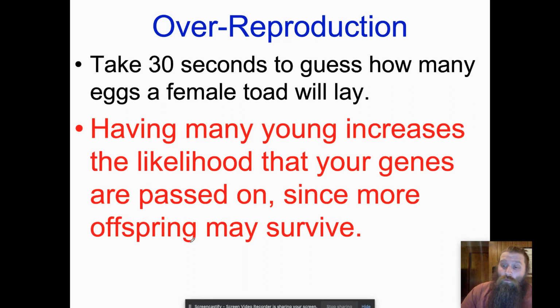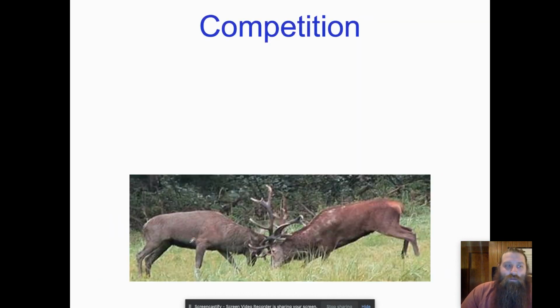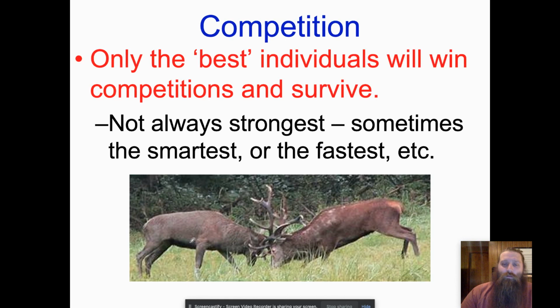But this is also a problem. It creates a resource shortage. If everyone is over reproducing, there's not enough resources to go around. If there's a resource shortage, you get competition, all right? So the idea behind competition is that the best individuals win their competitions and survive.